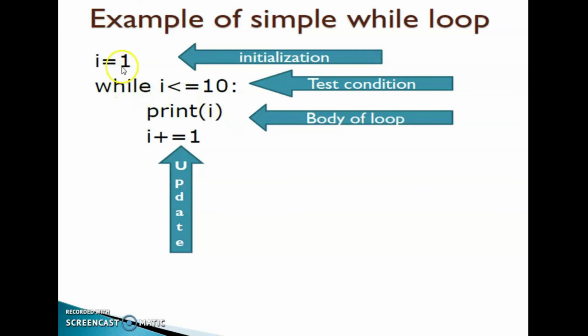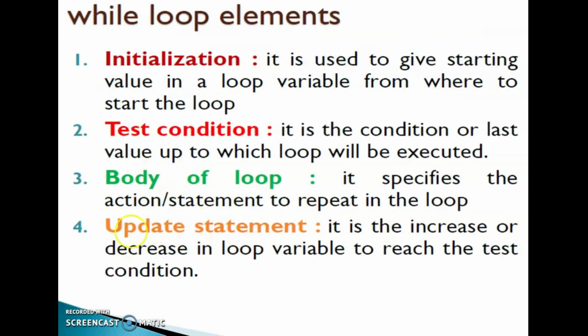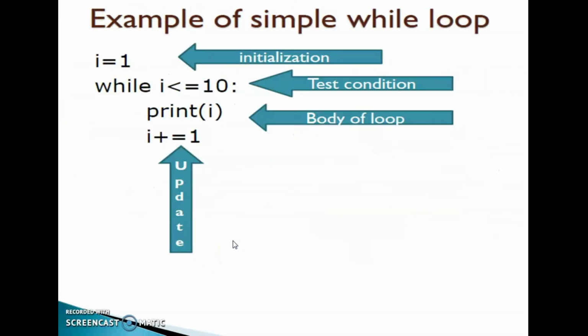So initially i is equal to 1, so it prints 1. Then i is equal to i plus 1. That is the last one, the update statement. So we update the value of i by 1. That is, i is incremented by 1. Then again check is i less than or equal to 10. Now the value of i is equal to 2. So print 2. Then again increment, i plus equal to 1.